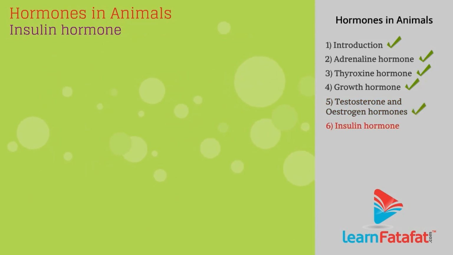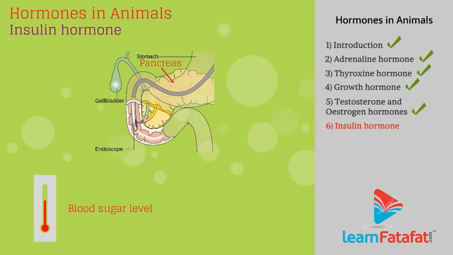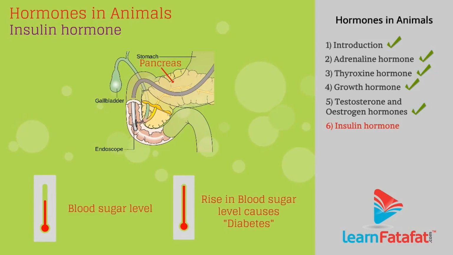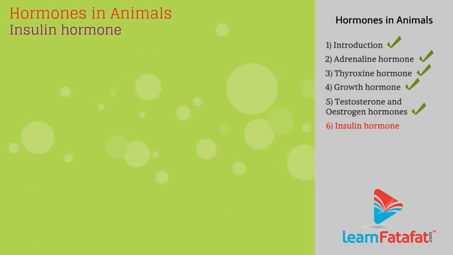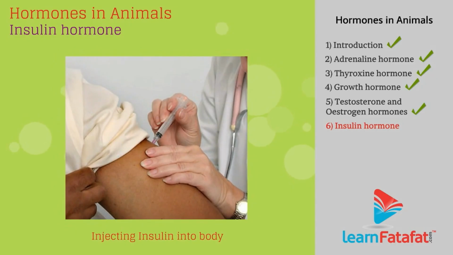Insulin hormone. Insulin is produced in the pancreas and helps in regulation of blood sugar levels. Imbalance in this hormone causes a rise in sugar level, that is diabetes. Hence, such persons obtain insulin by injecting it into the body.